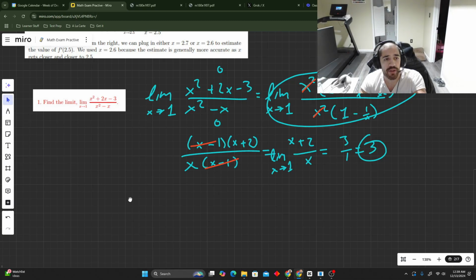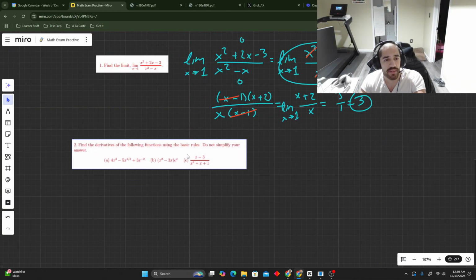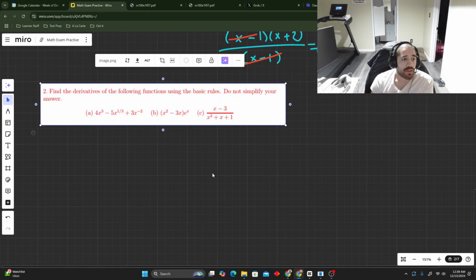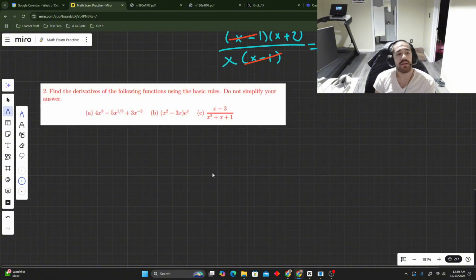So we don't even know if we got it right. Okay. It's like a real test. We're practicing like a real test. Okay. Work these out with me. Pause it if you want. I don't care. Okay. Find the derivatives of the following using basic rules.